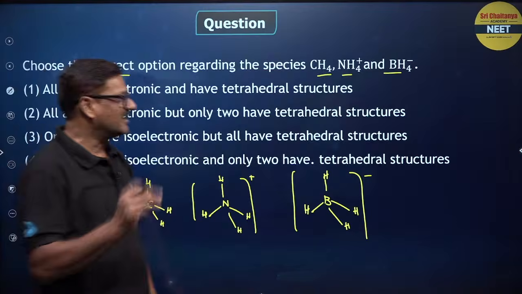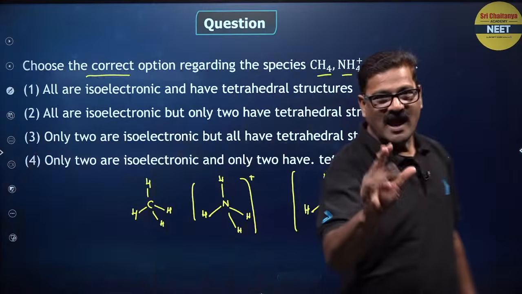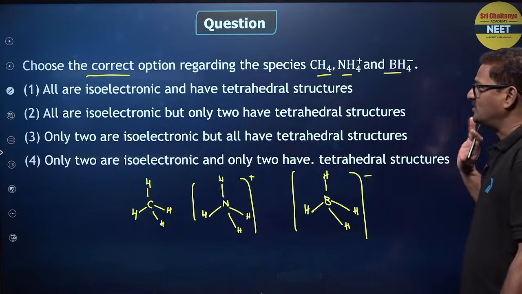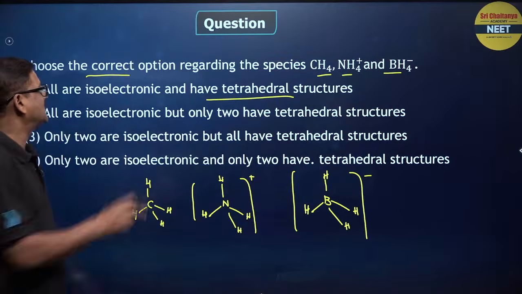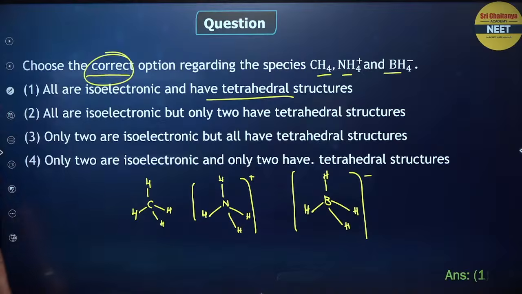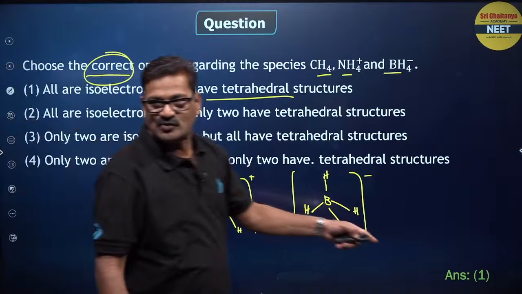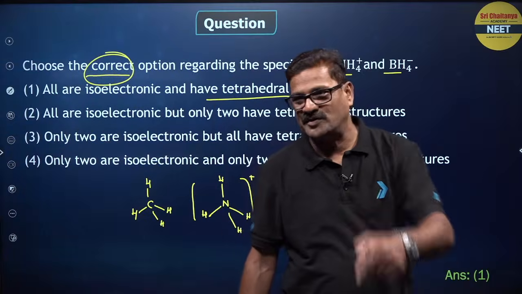NaBH4. It is a very good reducing agent. Yaad hai beta? And all the species are tetrahedral. So that is the correct one. So my answer for this question is going to be 1. If you have any doubts, please let me know.